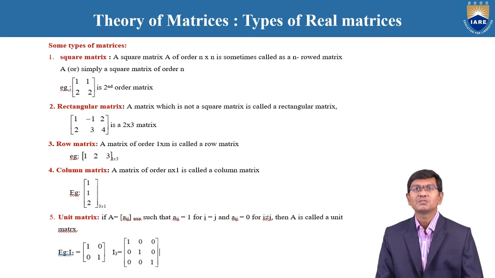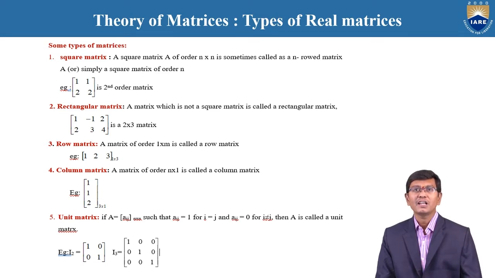Therefore, based upon this, the given 1, 1, 2, 2 is said to be a second order matrix. Second one is the rectangular matrix. The rectangular matrix is nothing but the number of rows is not equal to the number of columns. That means a matrix which is not a square matrix is called a rectangular matrix.